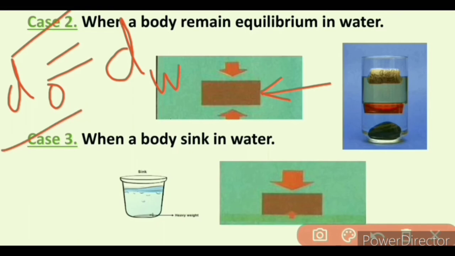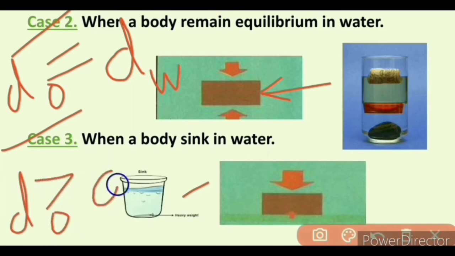Now we have case number 3, when a body sinks in water. In this diagram, a heavy nail sinks in water because the density of the nail is higher than the density of the water. So that's why the buoyant force is lower than the weight of the nail. So the nail sinks in water.